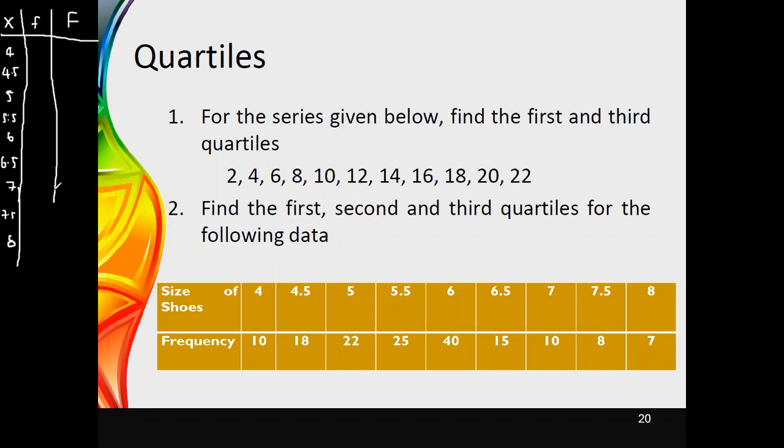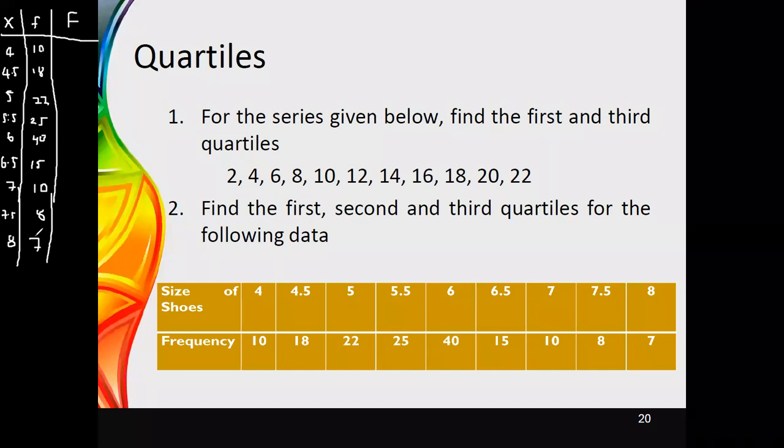These are the values that we can see in the data set, and the frequencies are 10, 18, 22, 25, and the values we have obtained here as 40, 15, 10, 8, 10, 7. These are the values that you can see in this data set.